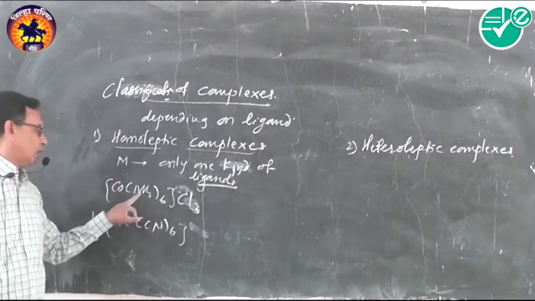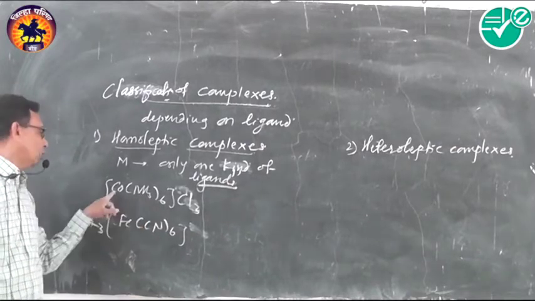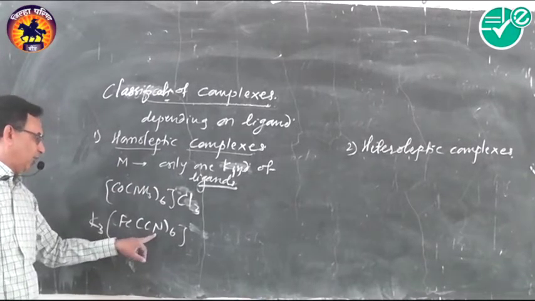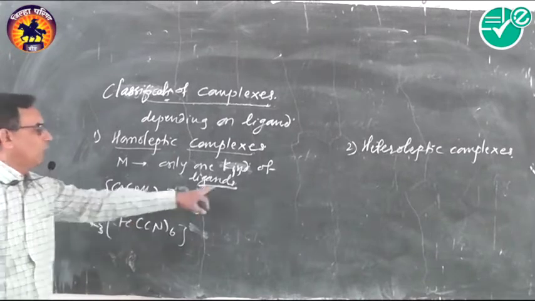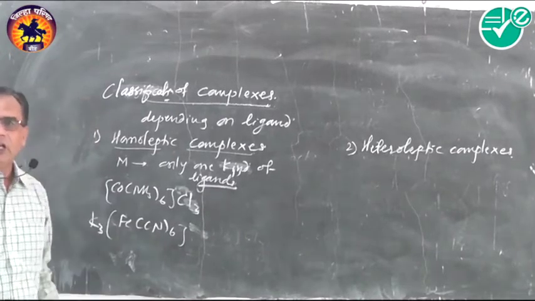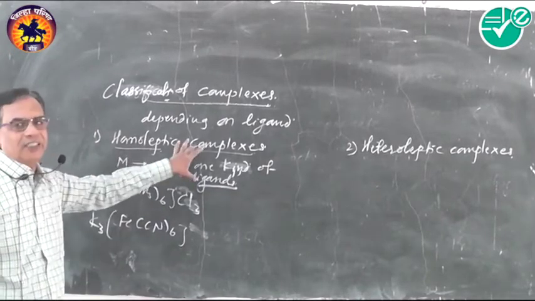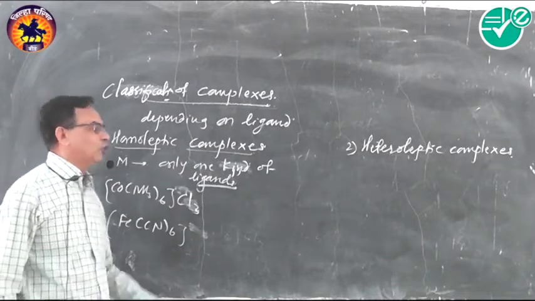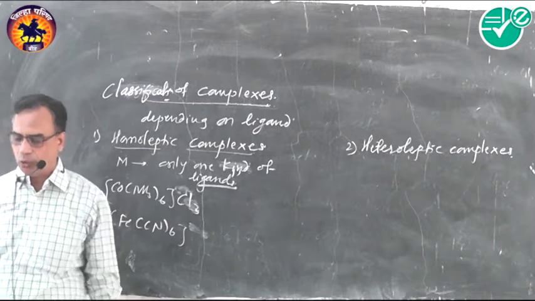In this case, six NH3 molecules are linked to cobalt. Only one kind of ligand. In this case, CN is attached to Fe. That is only one kind of ligand is there. So these are homoleptic complexes in which the central metal ion is attached to only one kind of donor atoms or ligands.